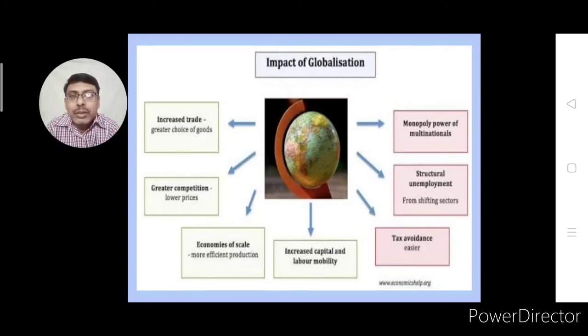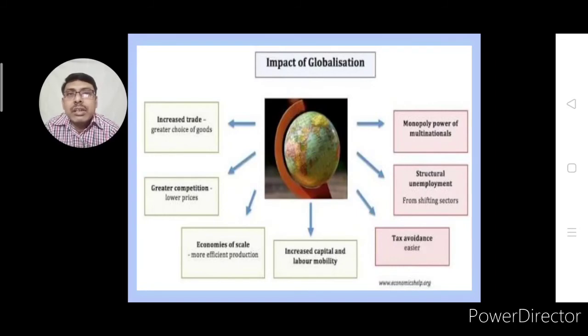Now, in this competitive world, when a large number of companies are competing at the international level, then efficiency improves. Those who are not able to make themselves efficient can't stand in the market. So they have to struggle hard to improve their quality, efficiency, etc. Greater competition. Now at an international level, they have to compete at different levels. They have to compete for the quality of products. They have to compete for the prices of products.